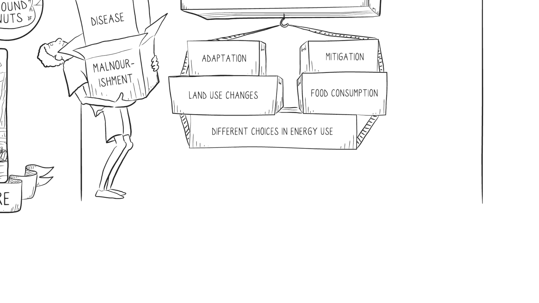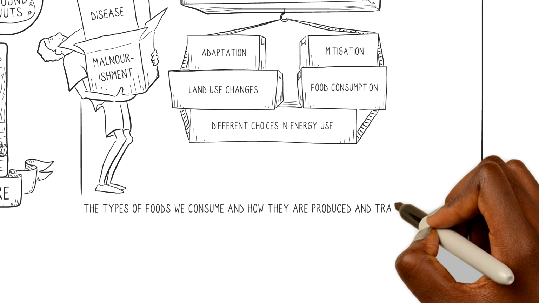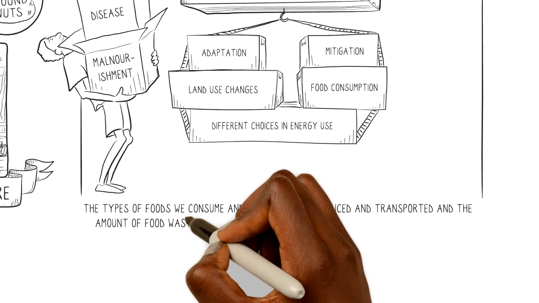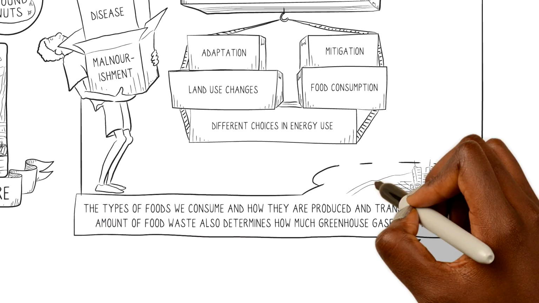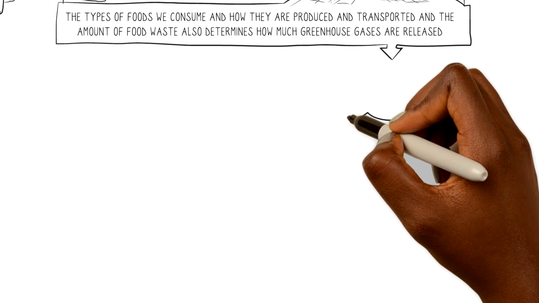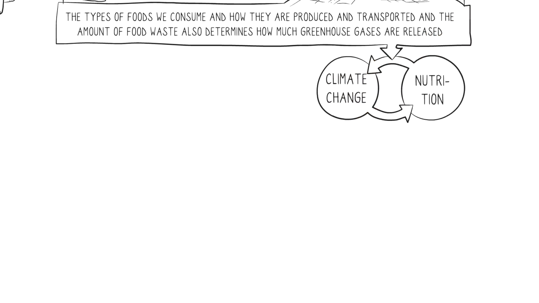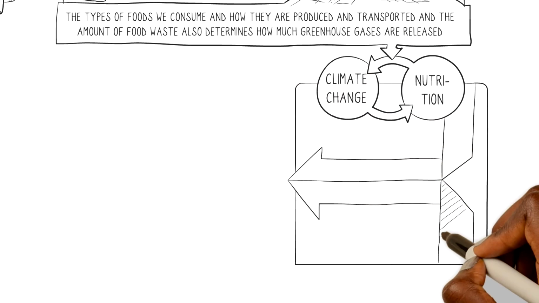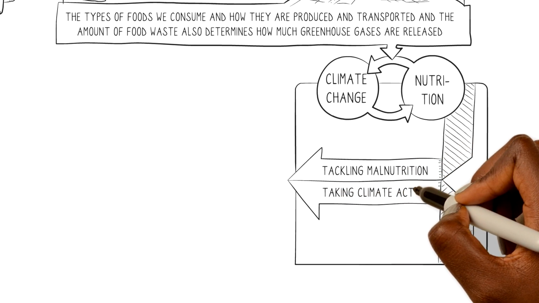Because, yes, the type of foods we consume and how they are produced and transported and the amount of food waste also determines how much greenhouse gases are released. So we have seen that climate change and nutrition are strongly linked. This means there is a huge potential to take combined efforts in tackling malnutrition and taking climate action.